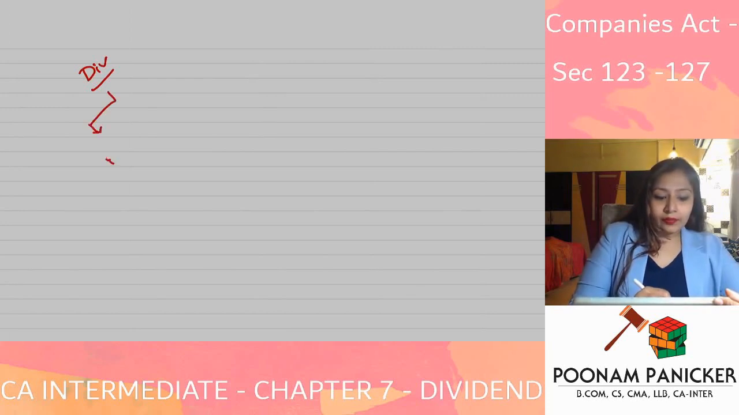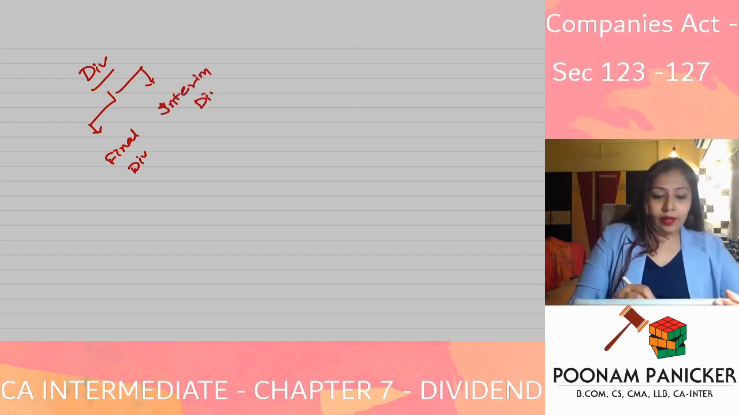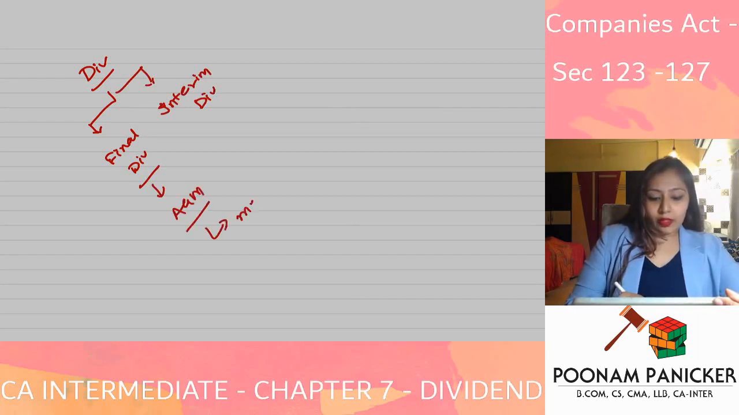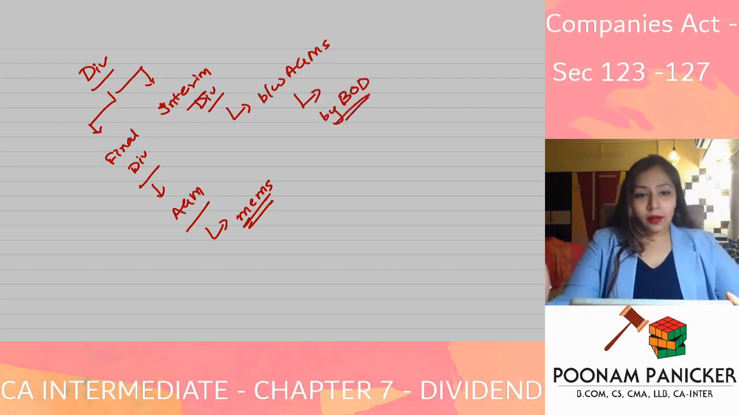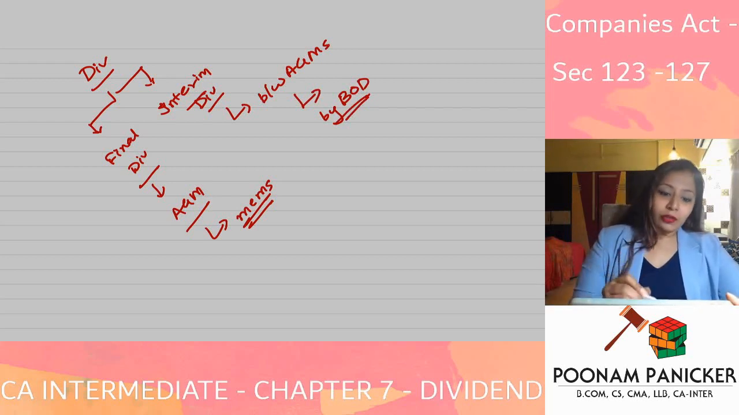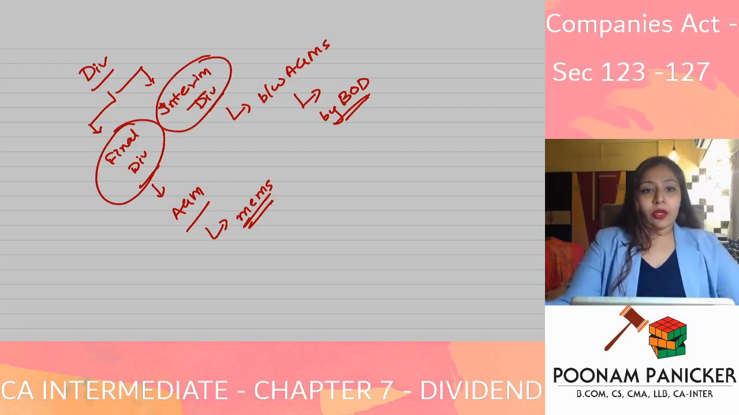Final dividend and interim dividend. The one which is declared at the AGM by the members of the company is referred to as the final dividend. Interim dividend is declared between AGMs by whom? By the board of directors, without consulting the members. So dividend basically would be of two types: final dividend and interim dividend.